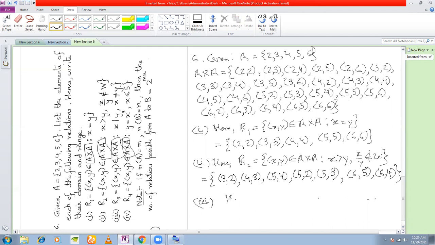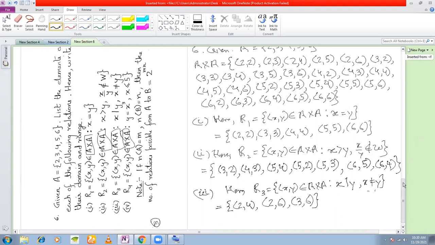Next, R3 is the set of ordered pairs x, y belonging to A cross A, x divides y, and obviously x not equal to y. So what are the elements in A cross A in which the first component divides the second component? 2, 4, right? 2 divides 4, 2, 6, and 3, 6, right? Third and fourth is y is equal to x and such that x is less than or equal to 5.